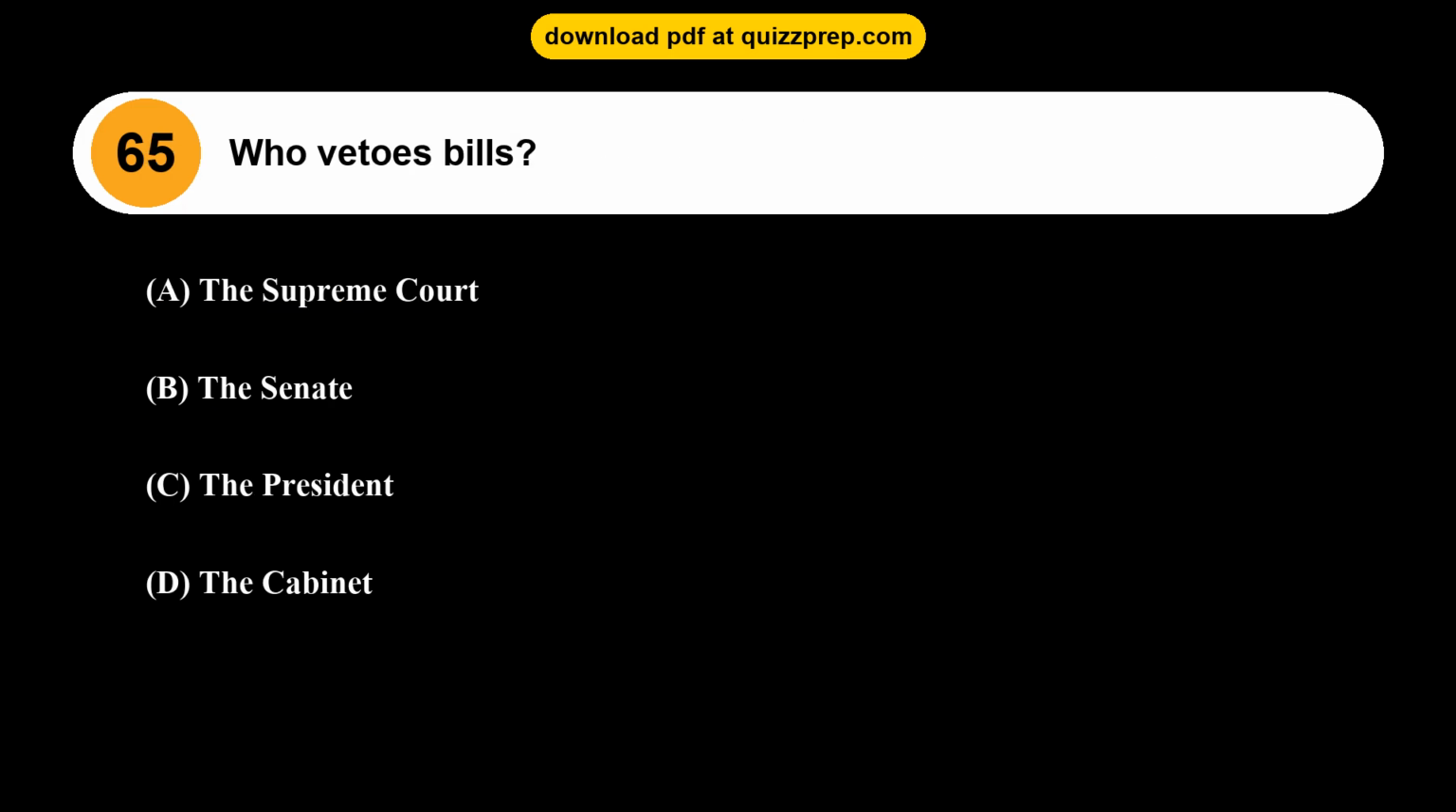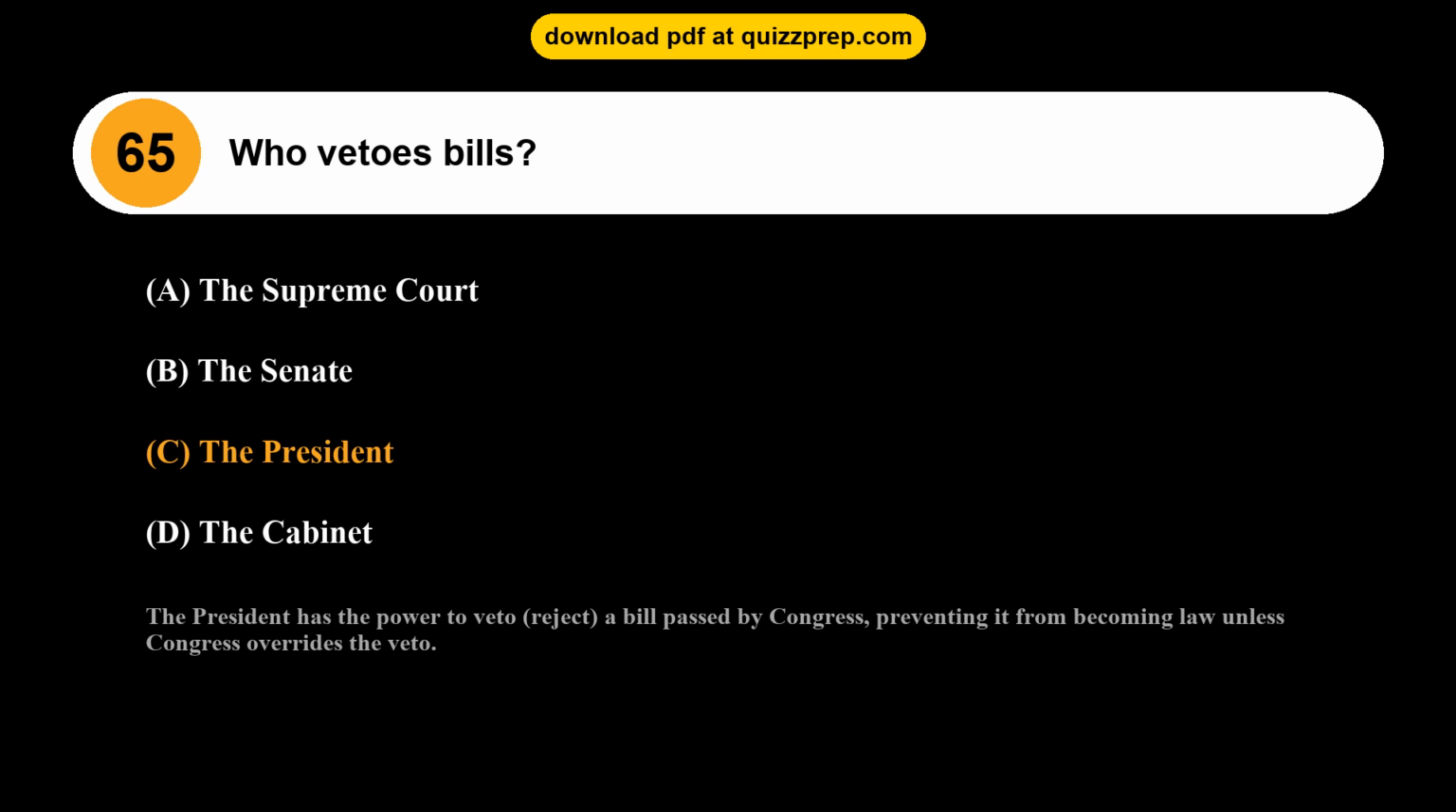Question 65. Who vetoes bills? Option A, the Supreme Court. Option B, the Senate. Option C, the President. Option D, the Cabinet. The correct answer is option C, the President. The President has the power to veto, reject, a bill passed by Congress, preventing it from becoming law unless Congress overrides the veto.